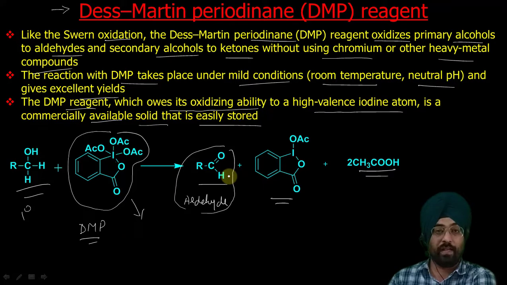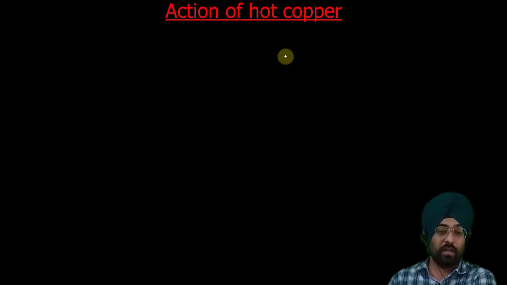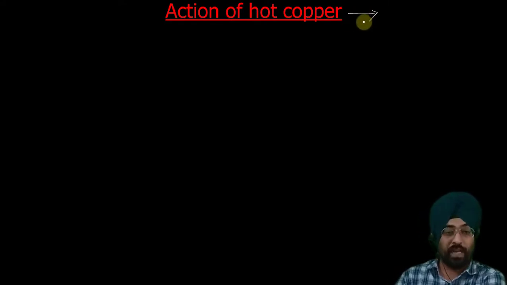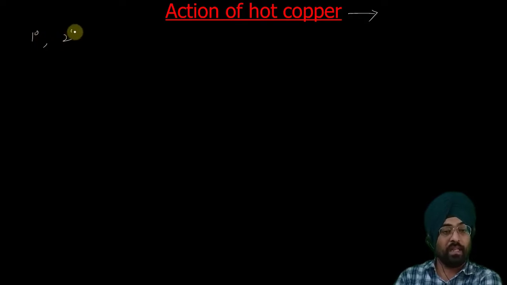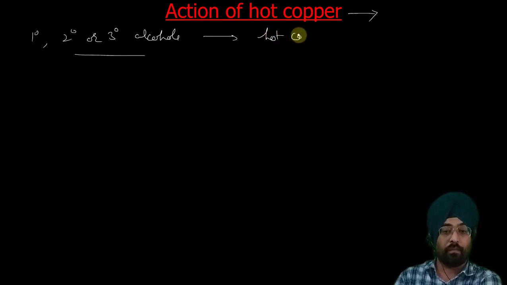Primary alcohols will give aldehydes, secondary alcohols will give ketones. So this is the oxidation with the Dess-Martin periodinane reagent, abbreviated as DMP. Now this was all about oxidation. Now we will see the action of hot copper on alcohols. Depending on the alcohol, whether it is primary, secondary or tertiary, we get different products. If we pass these alcohols over hot copper, we will get different products. Now let us see what products will be obtained.